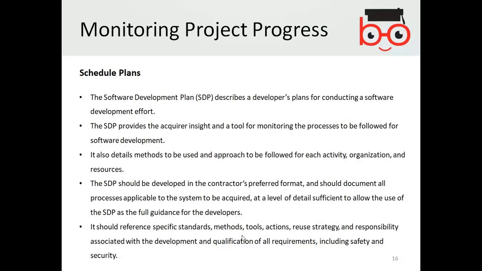It should reference specific standards, methods, tools, actions, reuse strategy, and responsibility associated with the development and qualification of all requirements, including safety and security. So the software plan should have all the requirements that need to be considered by the development team.